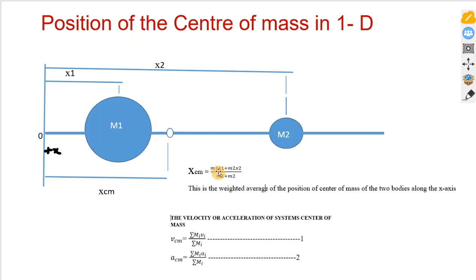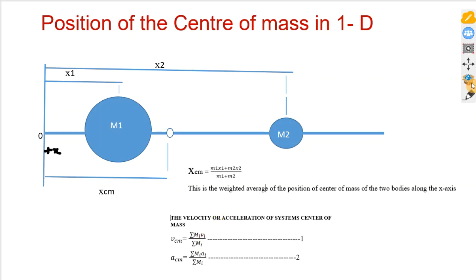Following from what we did here, this is the position of the center of mass along the x-axis. So we can as well find the velocity or acceleration of the system's center of mass using this, and I want to show how this is gotten.